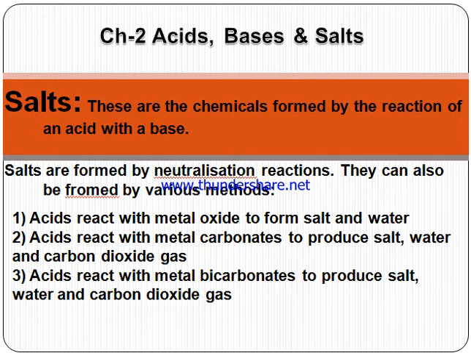When acids react with metal oxides, then salt and water are formed. When acids react with metal carbonates, then salt, water and carbon dioxide are produced. Again, when acids react with metal bicarbonates, then also salt, water and carbon dioxide are produced. Similarly, when a base reacts with a non-metal oxide, then salt and water are produced. So there are many methods to obtain salts.